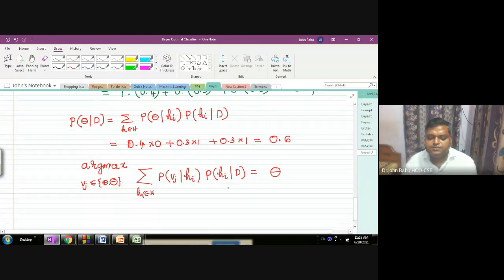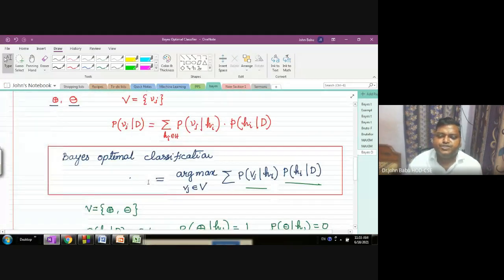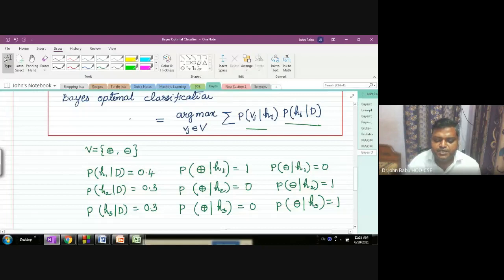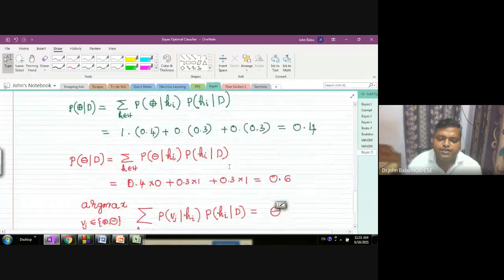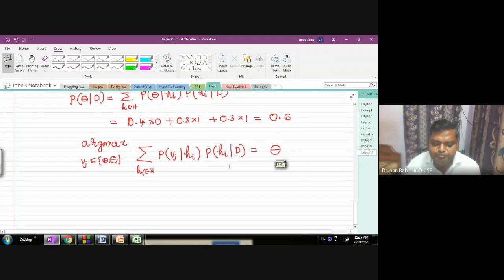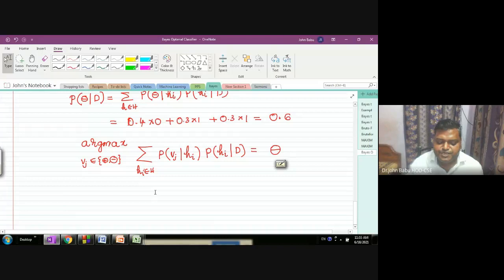When we use this equation, it is called Bayes optimal classification, or this model is called the Bayes optimal classifier. Till now, this is the best classifier when we have the same hypothesis space and same prior probabilities.